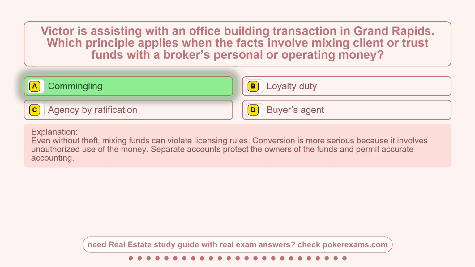Commingling. Even without theft, mixing funds can violate licensing rules. Conversion is more serious because it involves unauthorized use of the money. Separate accounts protect the owners of the funds and permit accurate accounting.